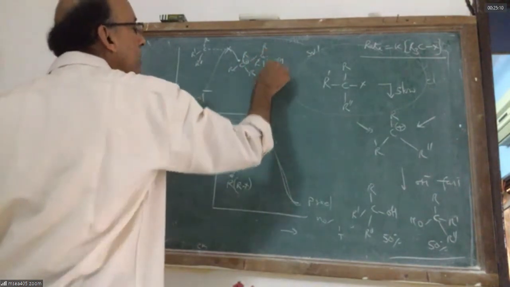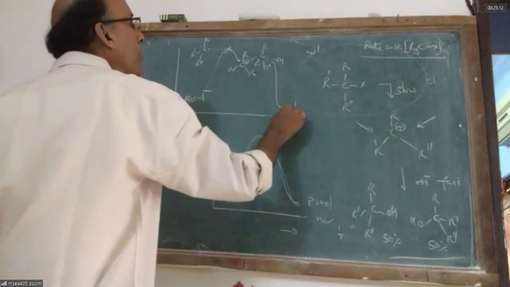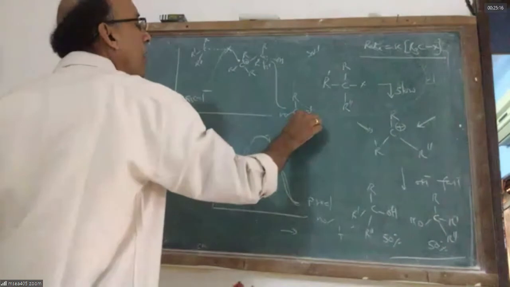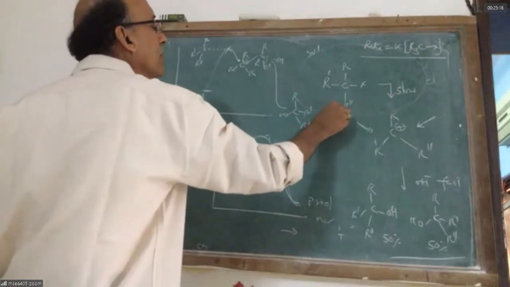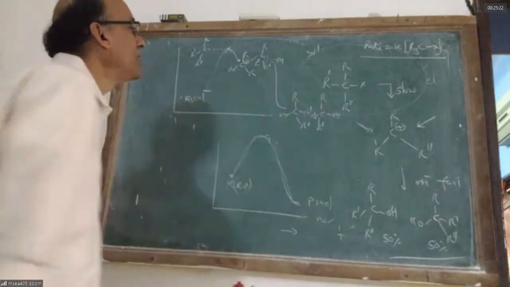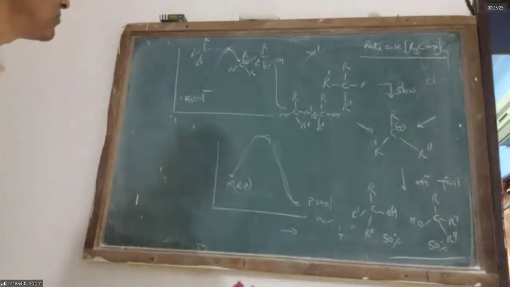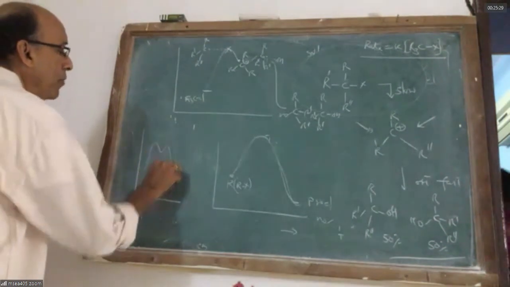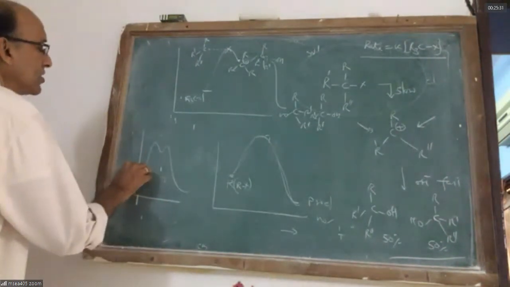And then it will become the product. The product can have OH on the opposite side or on the same side. The energy level diagram appears to be like this: up, down, up, down. This is the starting material.